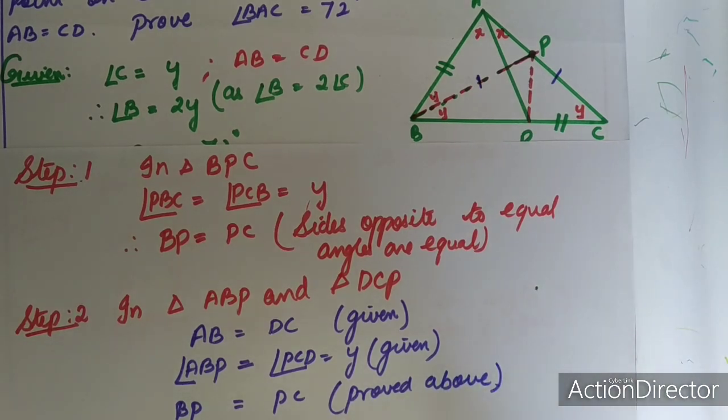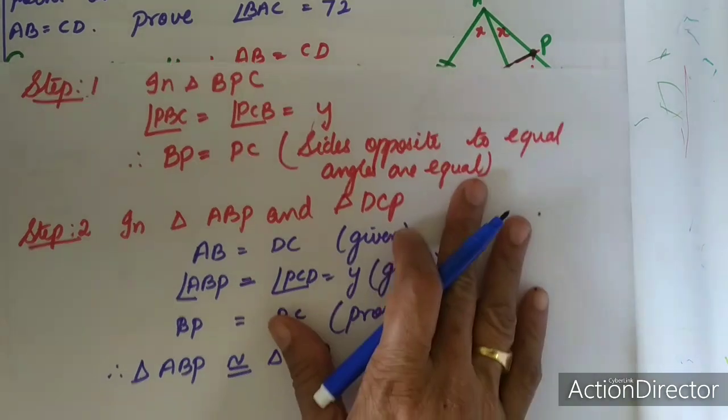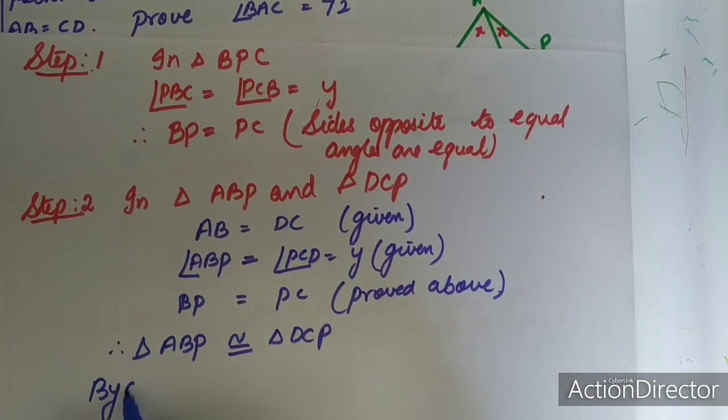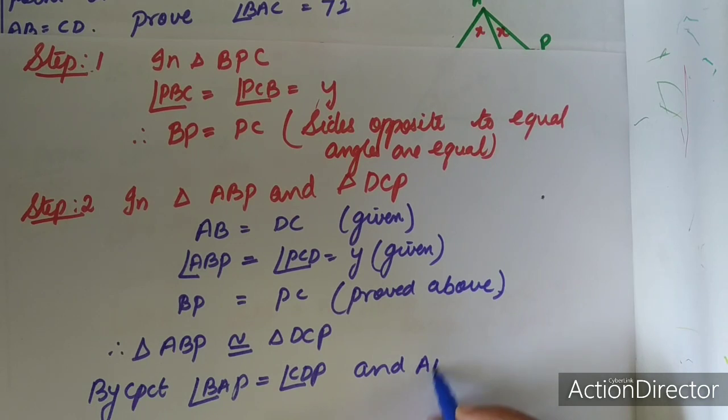Therefore, triangle ABP is congruent to triangle DCP by CPCT. You can say angle BAP is equal to angle CDP and AP is equal to DP. So these two you underline.